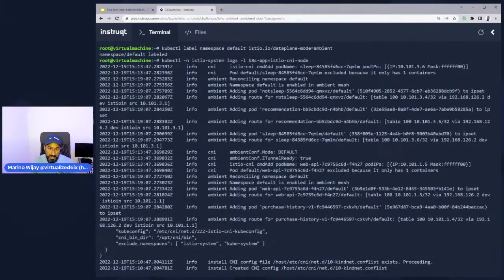We're now looking for traffic for the recommendation service, the sleep service, and the web API service. We're basically saying direct this traffic, if it's ambient mesh bound, towards ambient mesh enabled services as well. We're adding routes into the CNI node. This is effectively iptables today, and this is a bunch of routing that happens at the CNI node.